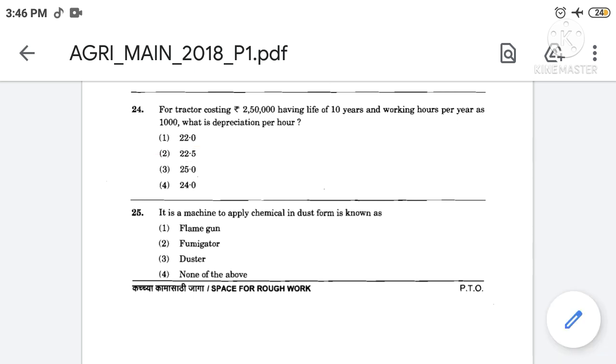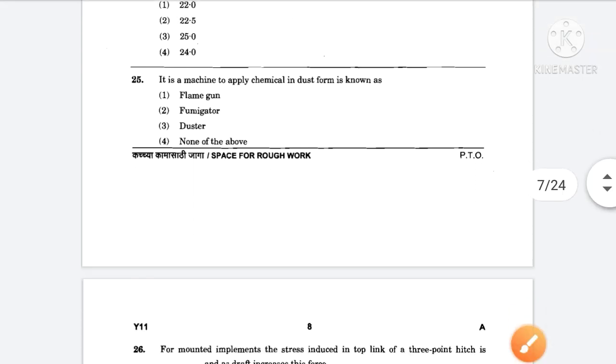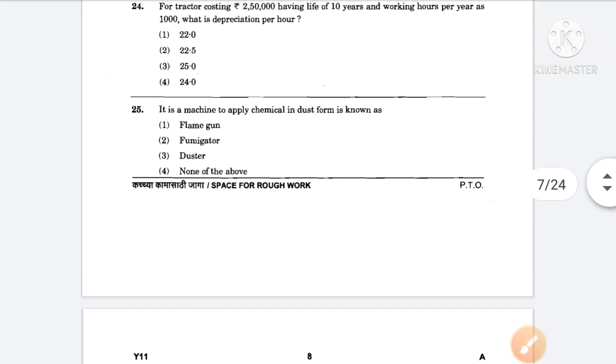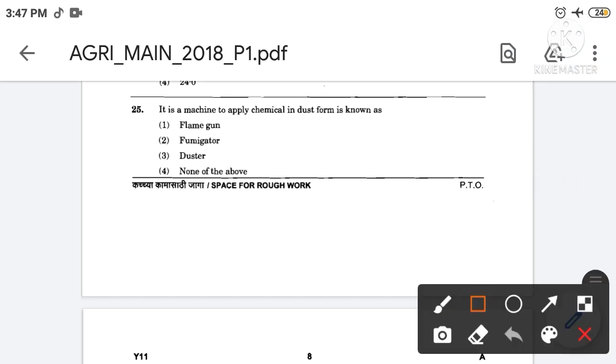Then next, a machine to apply chemical in dust form is known as, the correct answer is option number 3rd. So the machine which applies chemical in dust form is known as duster.